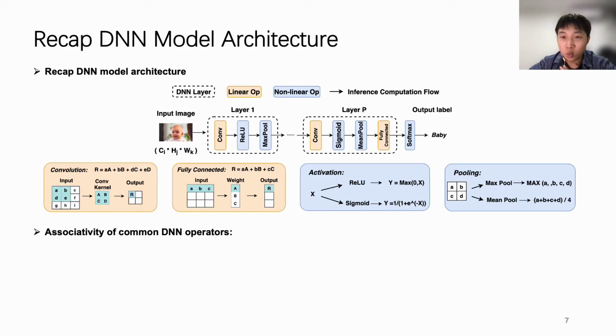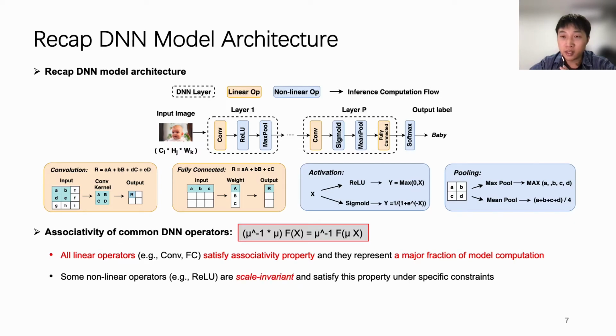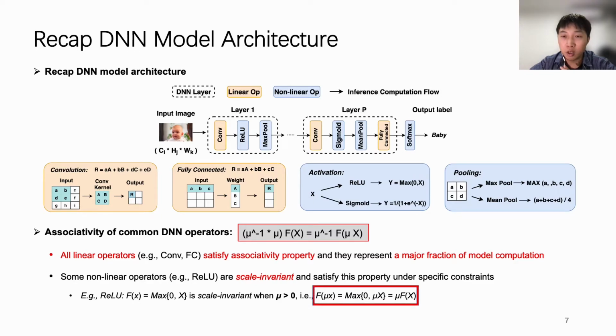DNN operators widely have an associativity property. First, all linear operators such as convolution and fully connected satisfy this associativity property as they conduct linear transformation on the input data. Also, these linear operators represent a major fraction of computation in inference. Second, some nonlinear operators such as ReLU are scale invariant and thus satisfy this property under specific constraints. For example, when mu is larger than 0, the following equation always holds.